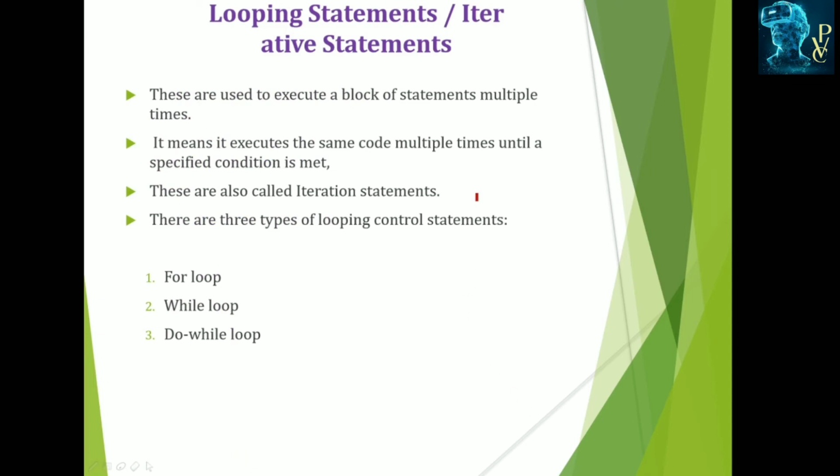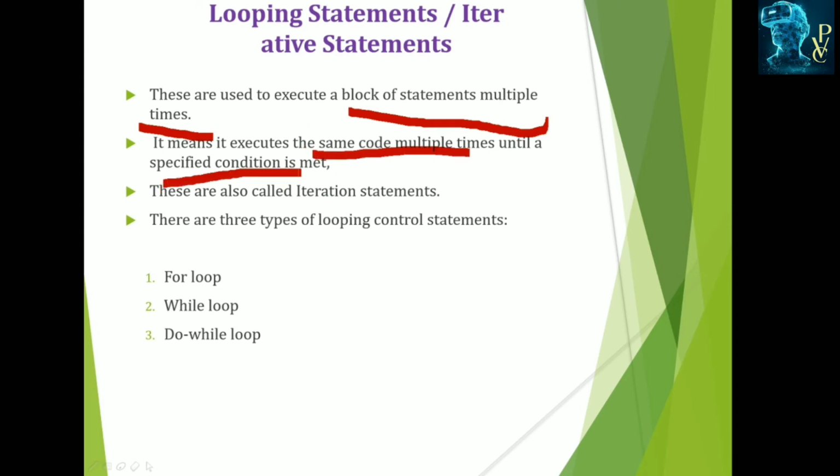And next are the loop statements or iterative statements. These are used to execute a block of statements multiple times, repeatedly executing the same statements. Loop means continuous execution, executing the same code multiple times until a specific condition is met.